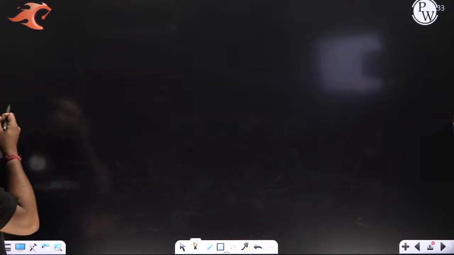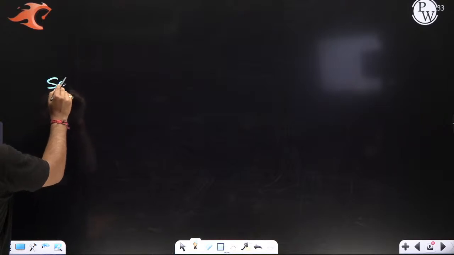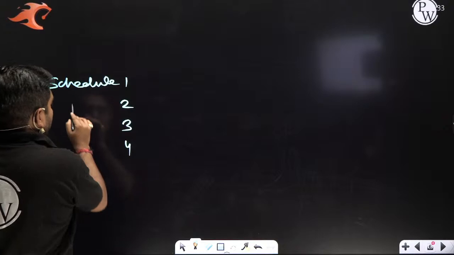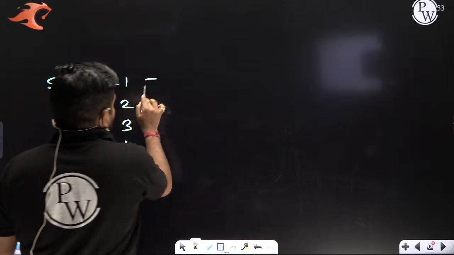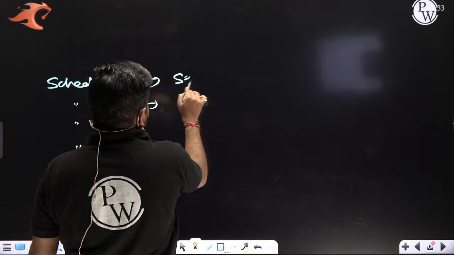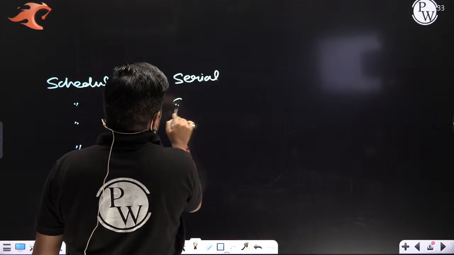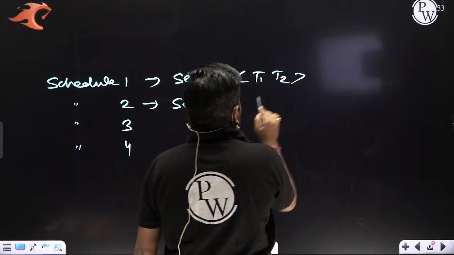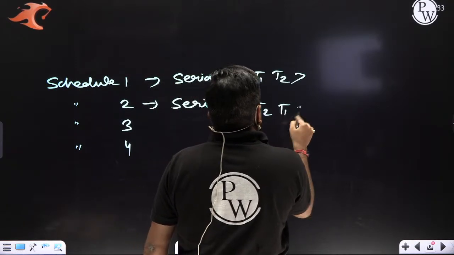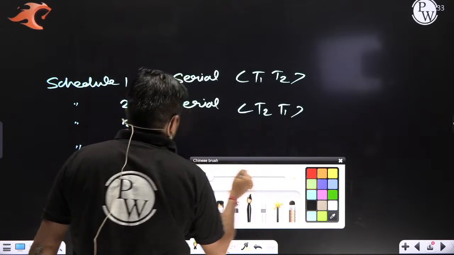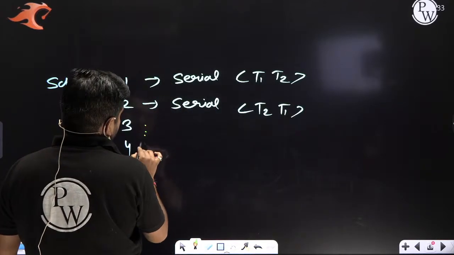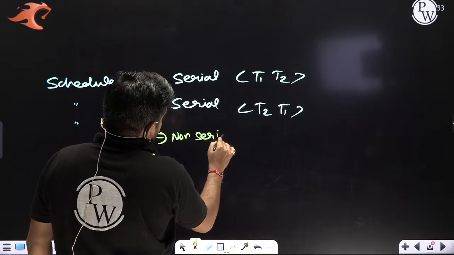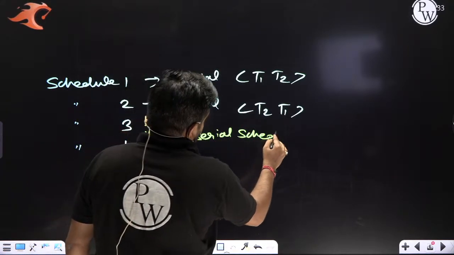Then we discussed the four schedules I gave: schedule 1, 2, 3, and 4. 1 and 2 are the two serial schedules I gave: T1 followed by T2 and T2 followed by T1. And T3 and T4 I gave as non-serial schedules. Yes or no?